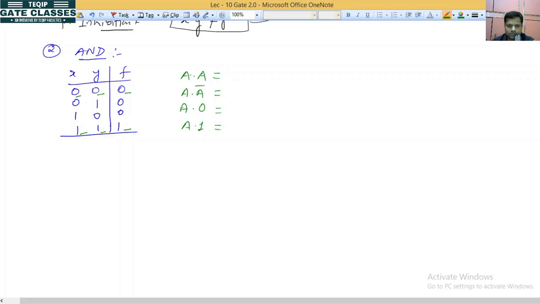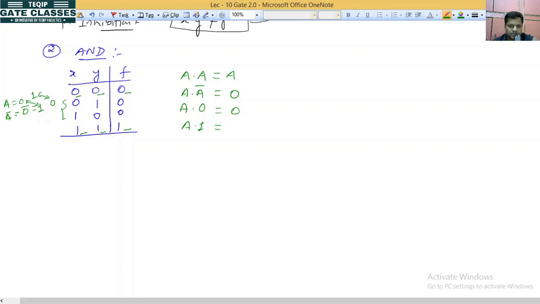So if we have A, then A will be transferred to the output. For A bar: if A is 0, then A complement is 0 bar, that is 1. If A is 1, then it will be 0. It means that both the inputs are different, and in these two cases the output is 0. 0 acts as a disable input, so the output of the AND gate will be 0 only.